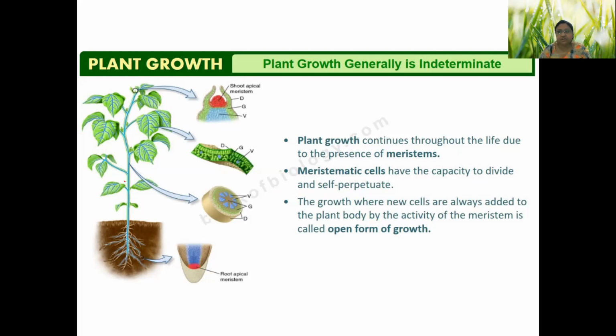In case of plants, it is not the case. They are continuously growing throughout their life. So that is what makes their lifetime or life period longer. You can easily find a plant which is 100 or 200 years old, which is very rarely possible for a human being and impossible for 200 years. So what is the secret behind this kind of indeterminate growth? The secret is meristematic cells. And indeterminate also means they don't have a definite number.